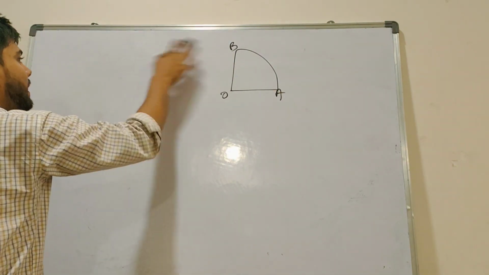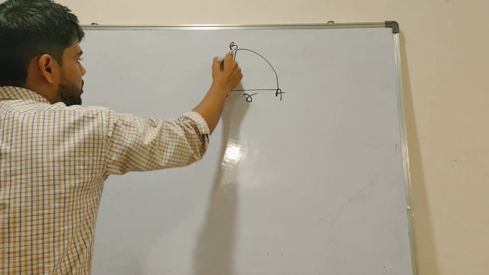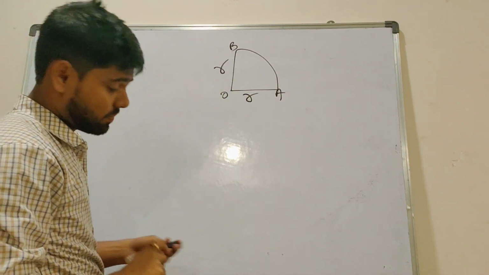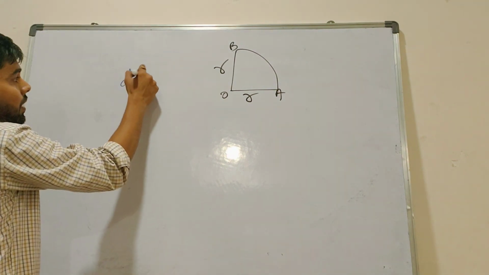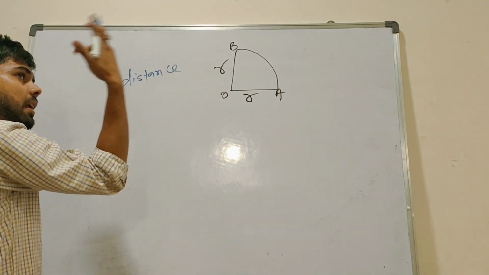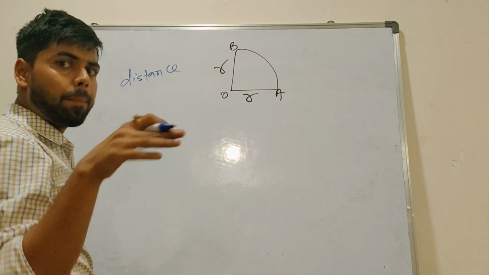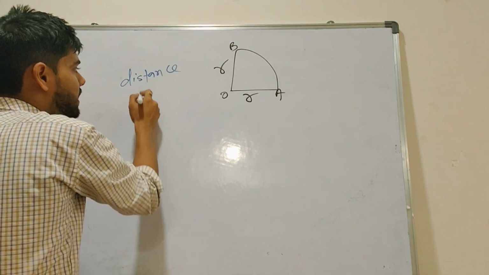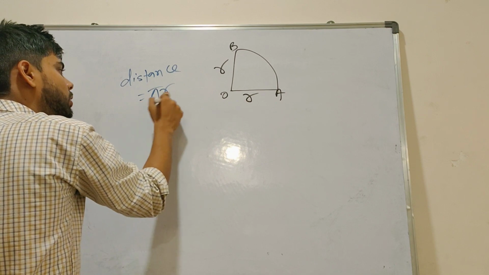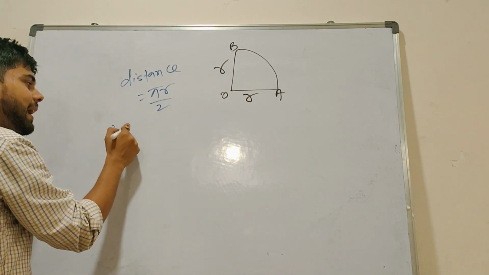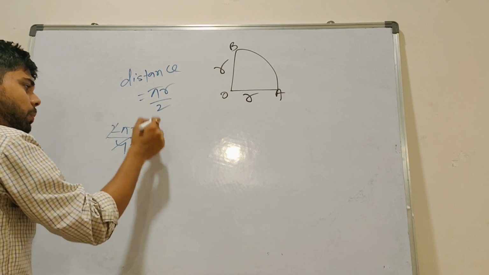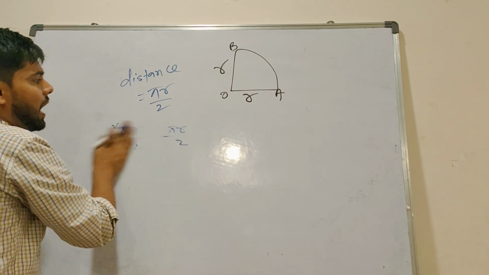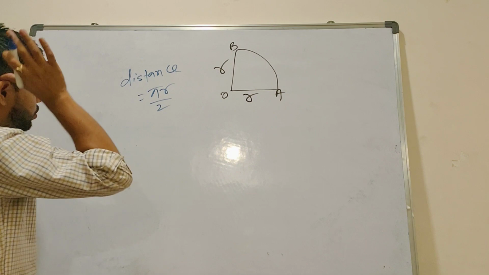So it is called a quadrant. Beta, if this is R, this is also R, because radii are equal. Now I ask you distance. Sir, complete circle 2 pi r, half circle pi r. It is a 1/4 part, sir. So 2 pi r by 4, so pi r by 2.